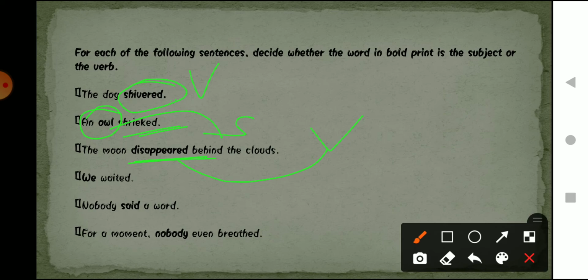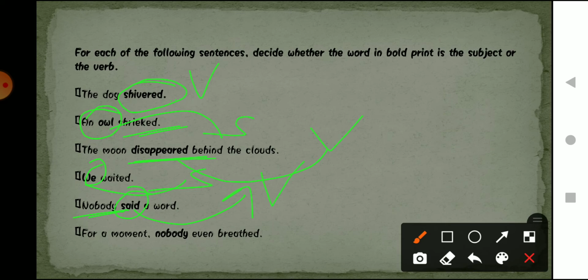Now the fourth one is, we waited. In this sentence, what is the sentence talking about? We waited. Who waited? We. We is a subject. Yes, it is a subject. Now the next one is, nobody said a word. What is the subject in this? Nobody. Yes. And said is the action that is being done, so it is a verb.